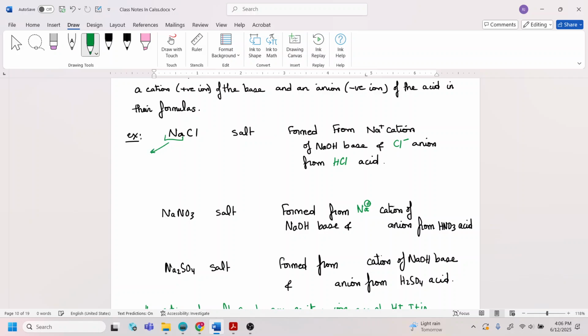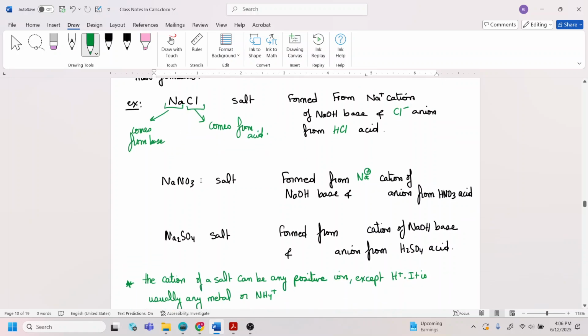So this is the sodium chloride. This one comes from the base, and the anion comes from the acid, just choose any acid that has a chlorine. So take your anion, stick a hydrogen to it, and take your cation, stick an OH to it. So that's going to be sodium hydroxide.